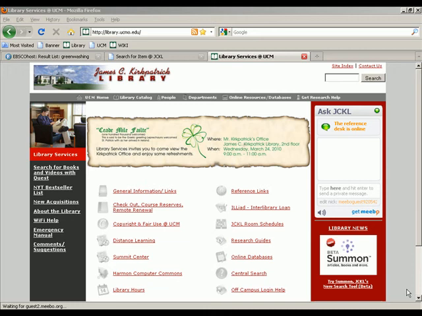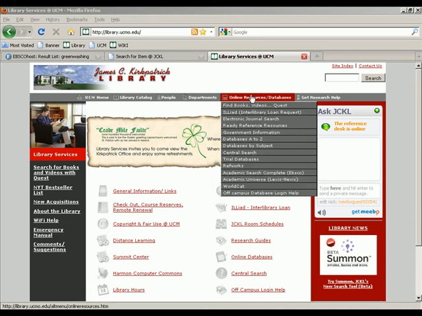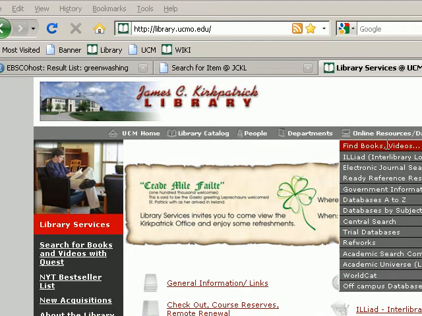So I'm going to show you a new tool. This is one that was covered in your textbook. It's called WorldCat, but we haven't really looked at it yet. Let's go ahead and look at it. I'm going to mouse over online resources and databases, and I'm going to move down to this direct link right here called WorldCat. Let's open this up.